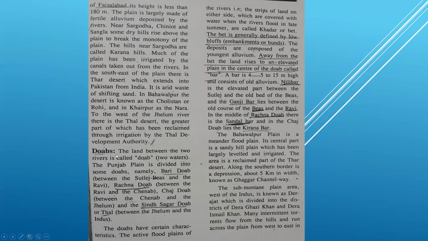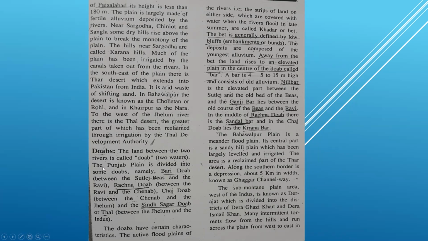Also in a short question, it can be asked, define doab. The land between the two rivers is called doab. Then it can be asked in a short question, name doabs of Pakistan. In this answer, if the question is define doab or name doabs of Pakistan, you will first of all explain what is doab, and then you will mention the names and where these are.